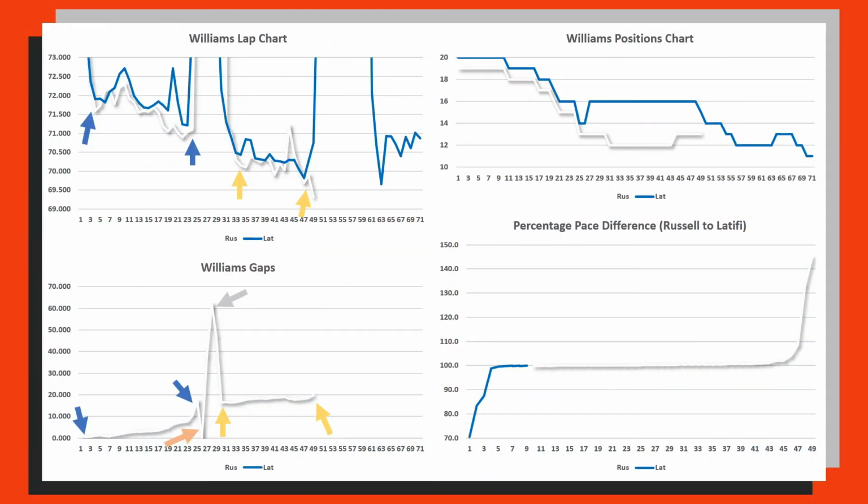But again, just moving over to the percentage pace difference graph, we can split this down the middle, and for the laps that both cars were running, 18.3% of them were in favour of Nicholas Latifi, compared to 81.7% in favour of Russell. Now that is the section of the data analysis that I am so far most proud of.